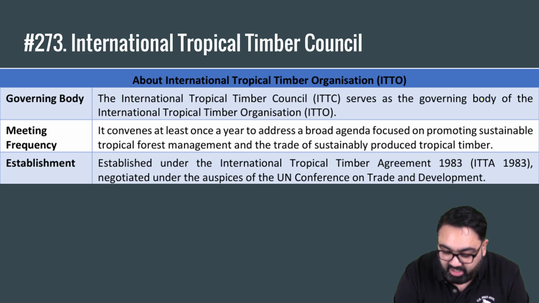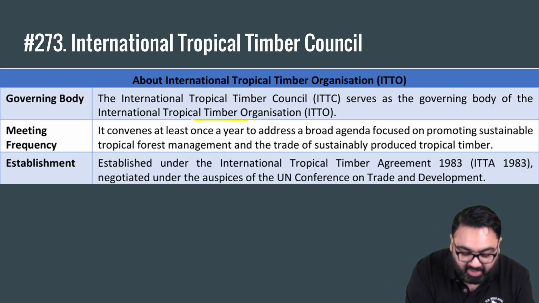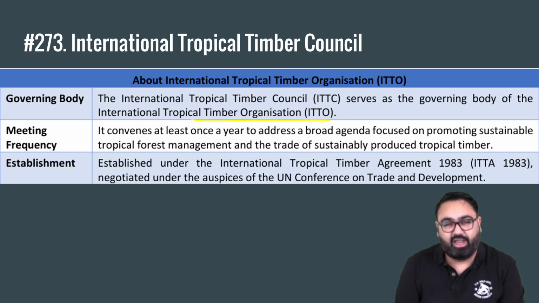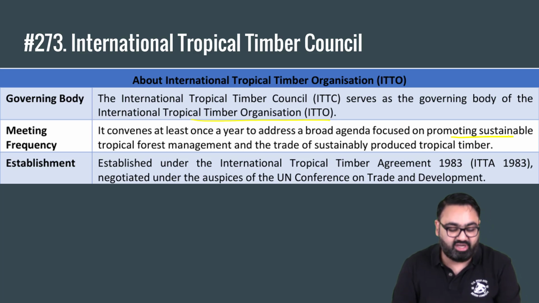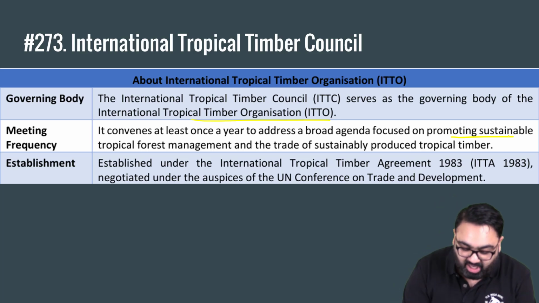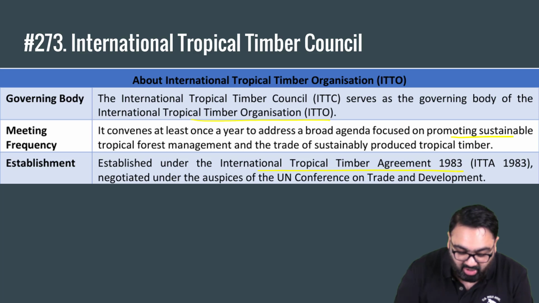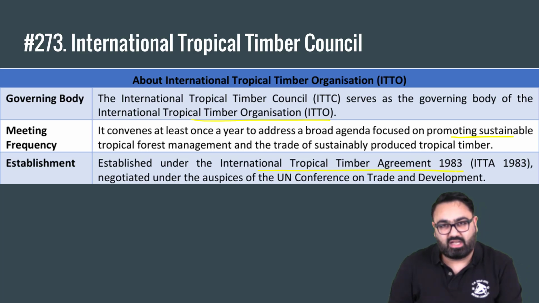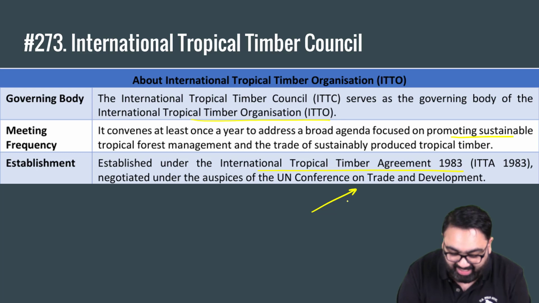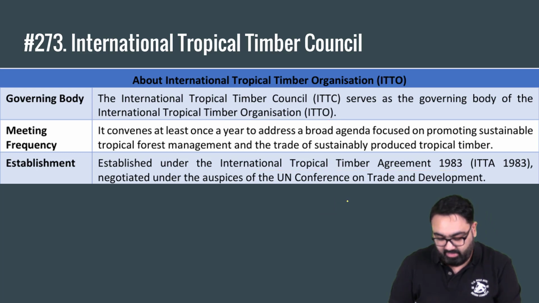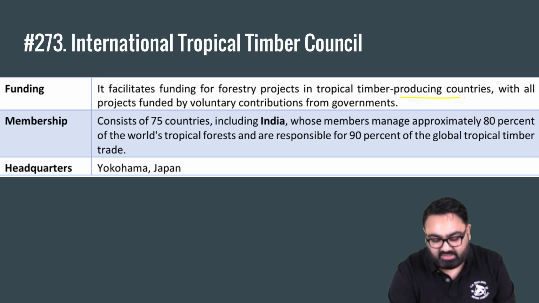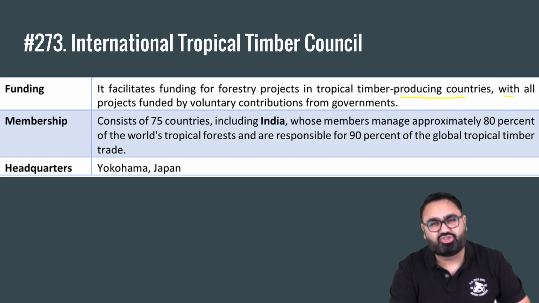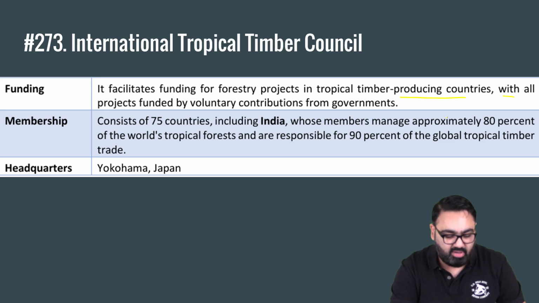It serves as the governing body of International Tropical Timber Organization. It has an annual meeting and addresses agenda to promote sustainable tropical forest management. It was established under International Tropical Timber Agreement of 1983. This agreement was a part of UN Conference on Trade and Development. The funding comes from timber producing countries. With all the countries that produce timber, they fund this organization voluntarily, not a fixed amount.